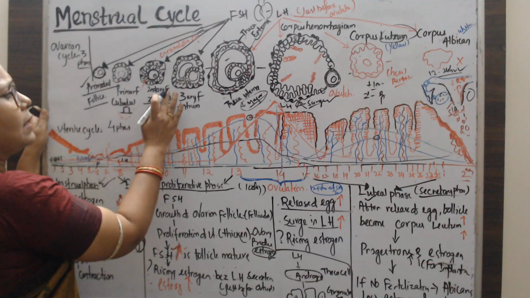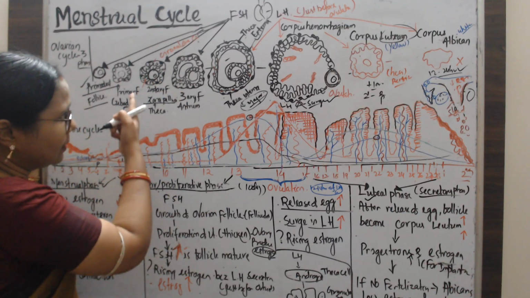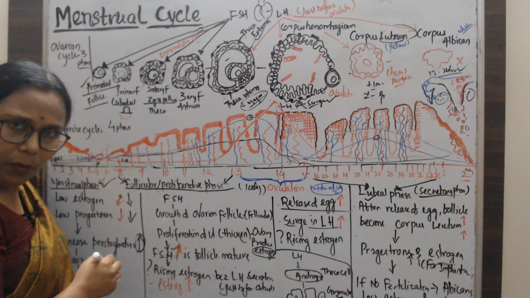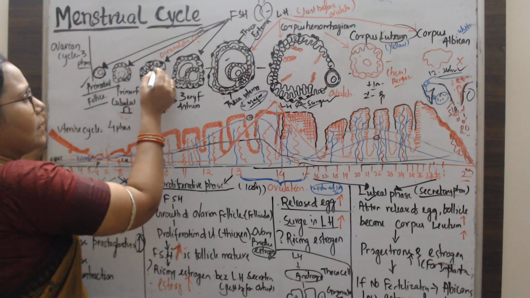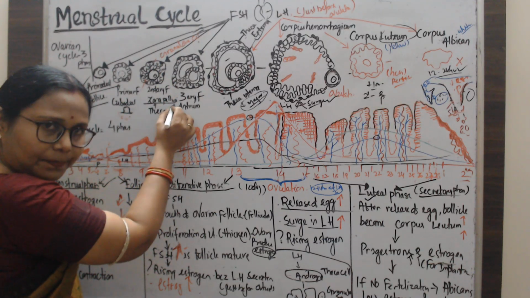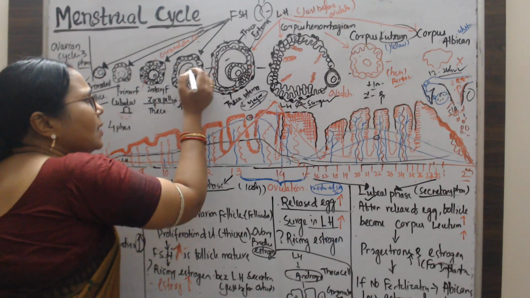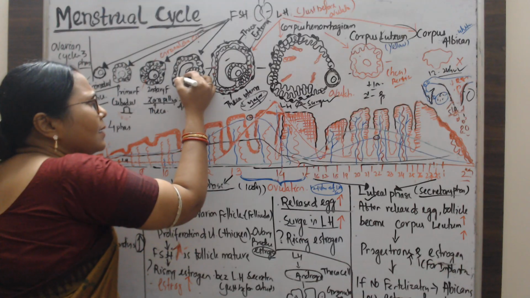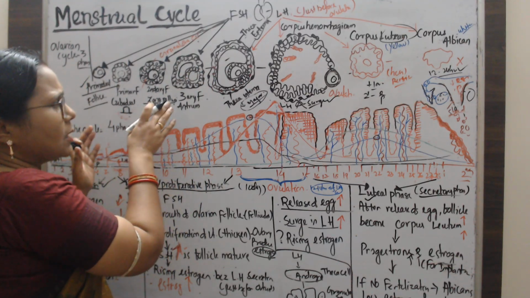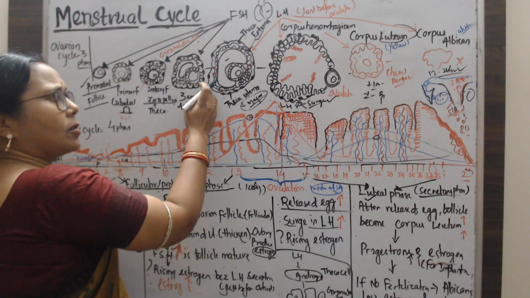Next, the secondary follicle. Here there are several layers of cuboidal cells, not a single layer, and in the outer layer the thecal cells are found. A glycoprotein layer is also formed, called the zona pellucida. Moving on to the tertiary follicle, you see a fluid-filled cavity named the antrum. The oocyte is now positioned toward the corner, and the thecal cells are also present.